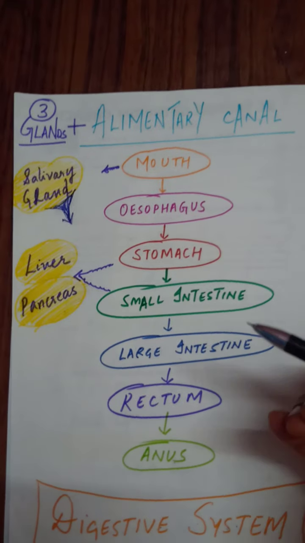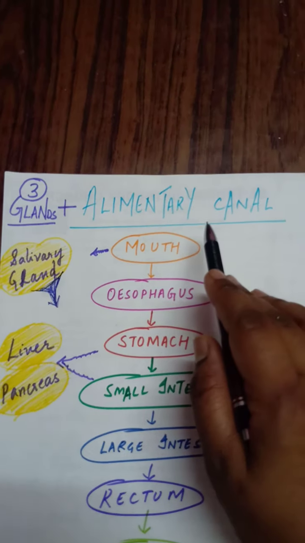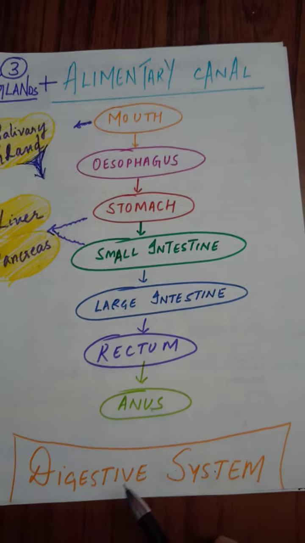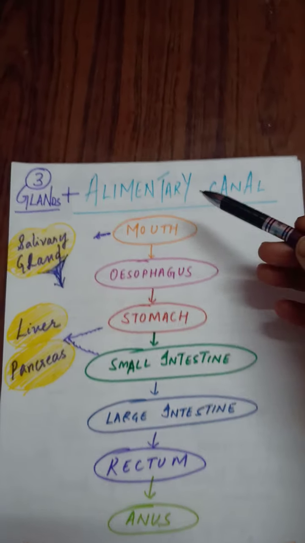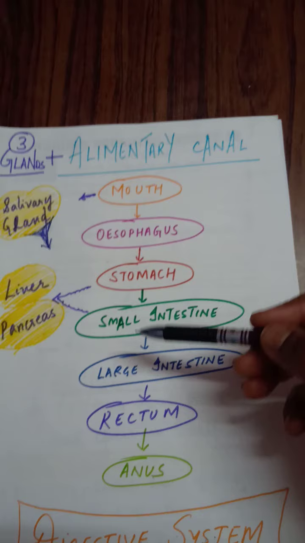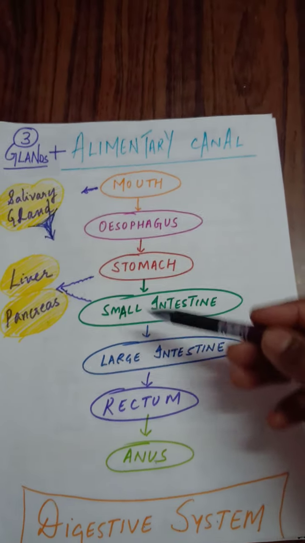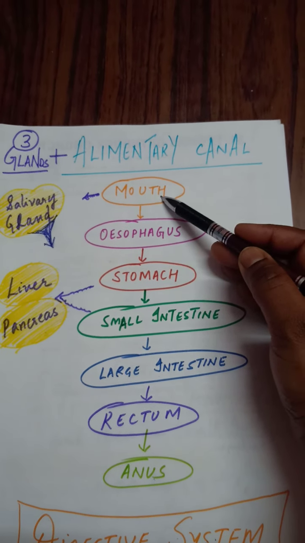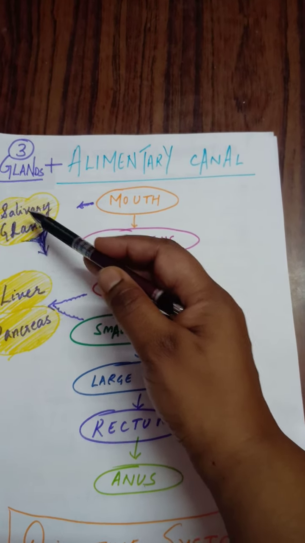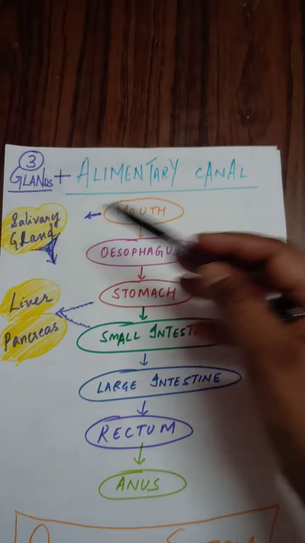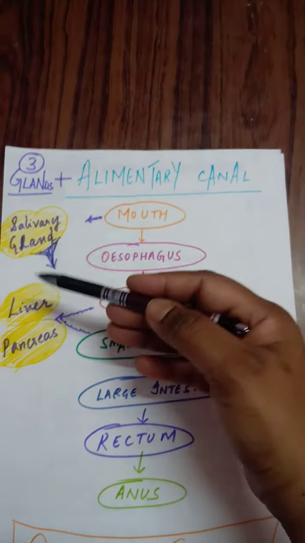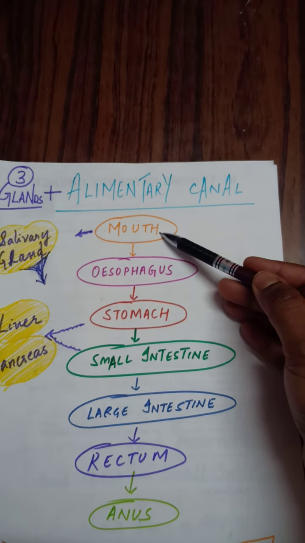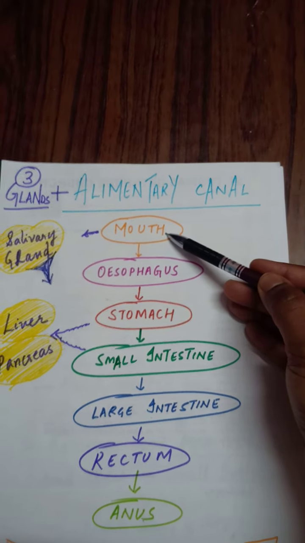In previous class I have explained to you how the alimentary canal and these three glands together constitute the digestive system. When we talk about the alimentary canal, the food is processed in various sections. We have already discussed the mouth and the salivary gland, and how this gland helps in digestion of starch. In the mouth we have discussed teeth and the function of tongue.